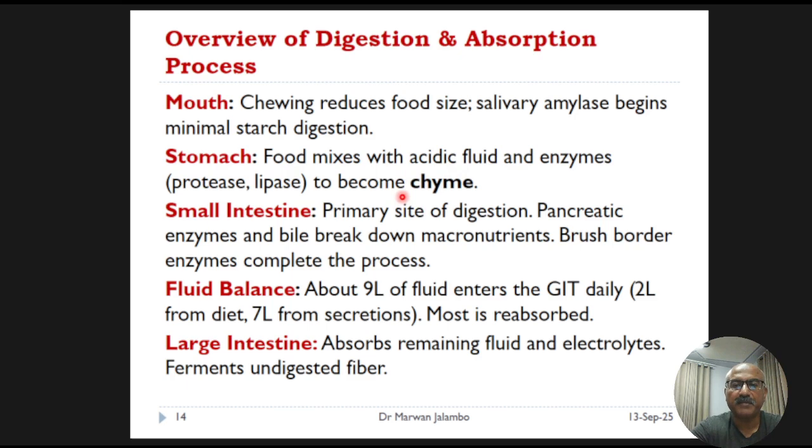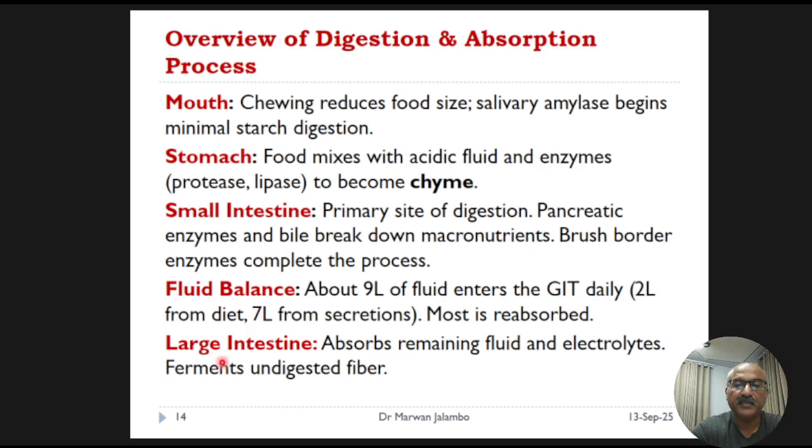The real work happens in the small intestine, which is the primary site of digestion and absorption for most of the nutrients. An interesting point is the sheer volume of fluid the gut handles, about 9 liters a day, most of which is from our own secretions.